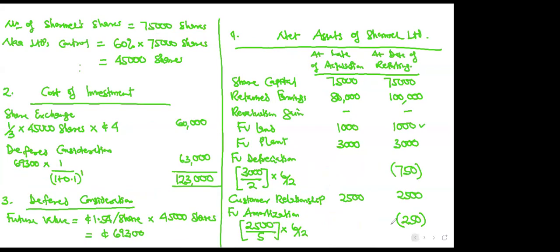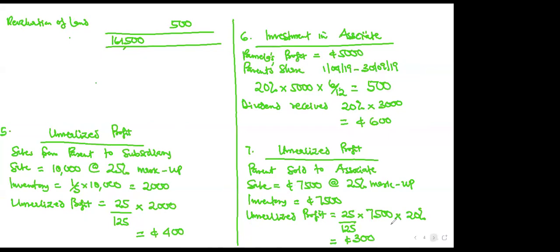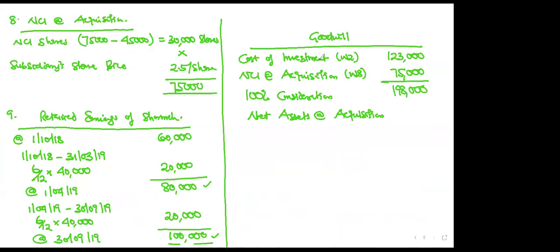The reporting is 75,000 plus 100,000 plus 1,000 plus 3,000 minus 750 plus 2,500 minus 250, then plus 500. I'm getting 181,000. Is that clear? Confirmed. Good. So let's go there. The net assets at acquisition is 161,500.